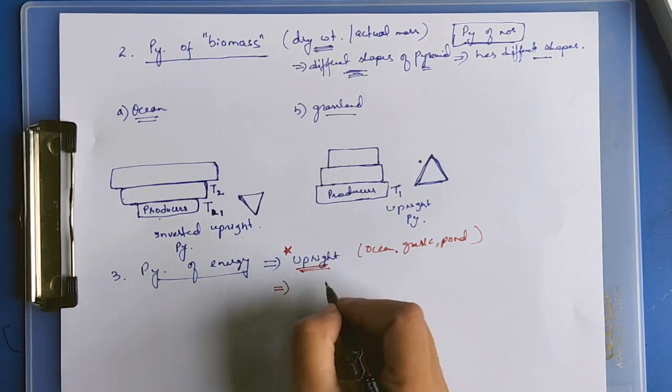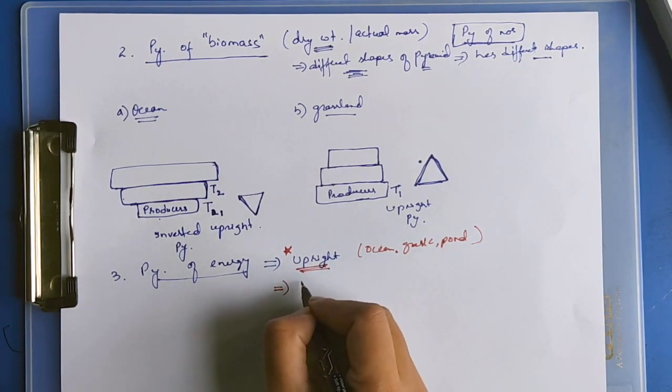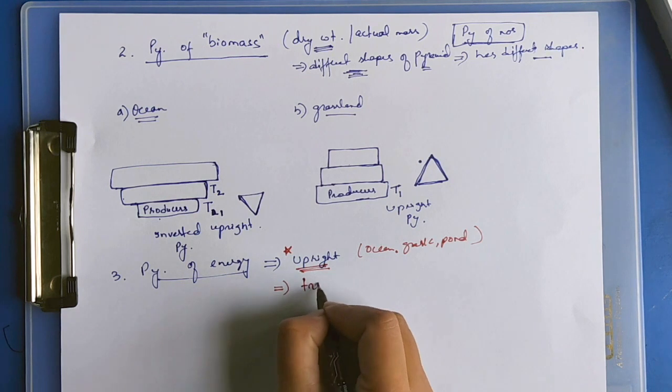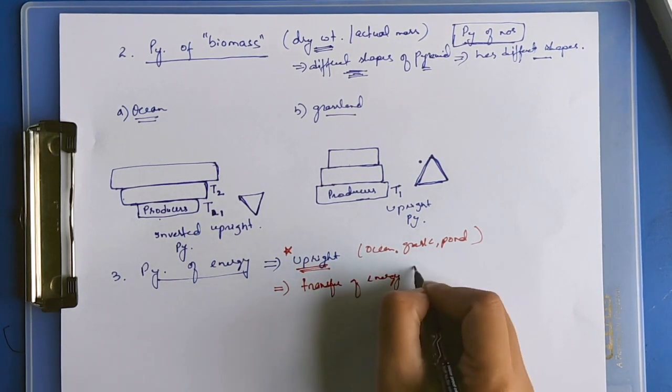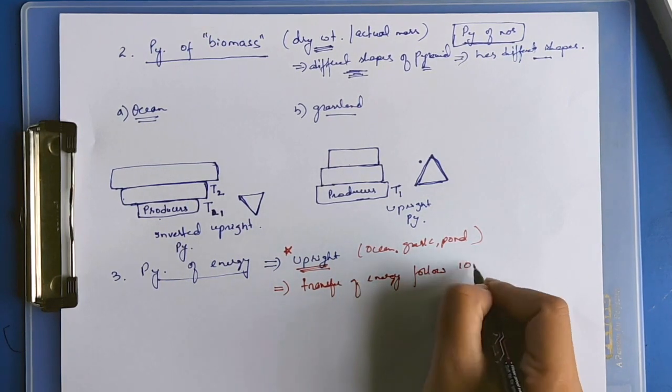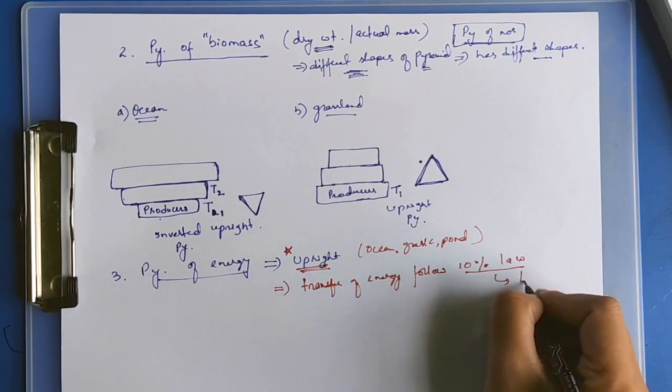This is because of the transfer of energy. Energy transfer follows the 10% law, which was given by Lindeman.